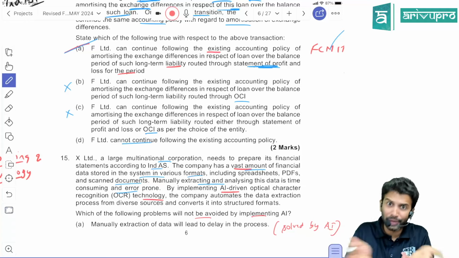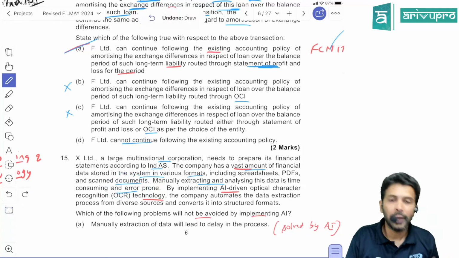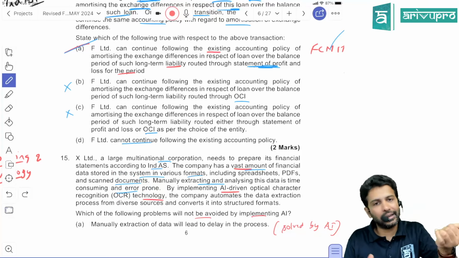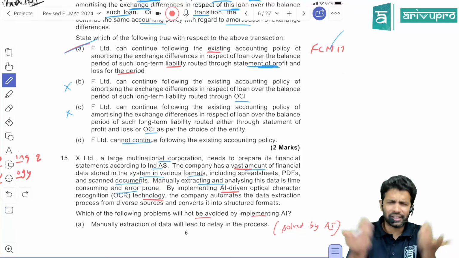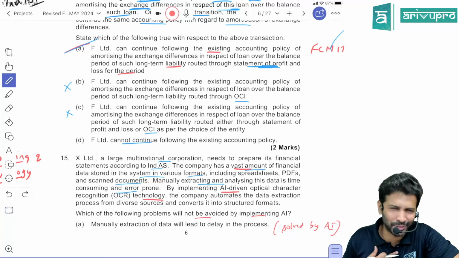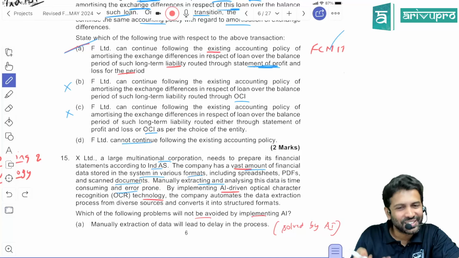And also, can you go through everything, or you may commit some errors? Errors are there. That's what they're trying to say over here. Manually analyzing this data is time consuming and there could be error. Human beings are known to commit some errors, and we learn from it and we grow. That's part of our evolution. Yes, sir. So that is what they're saying.